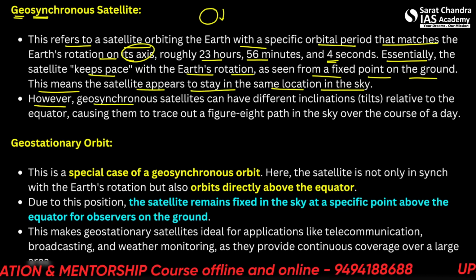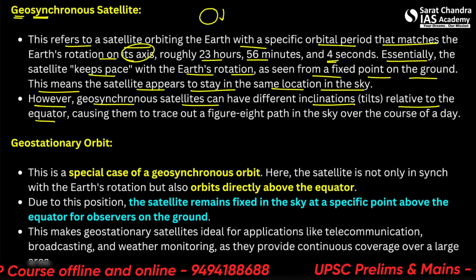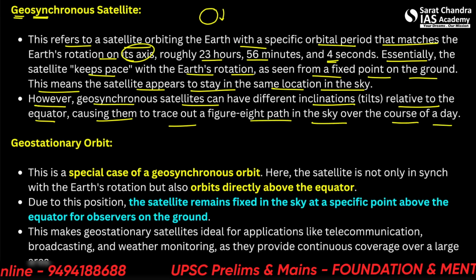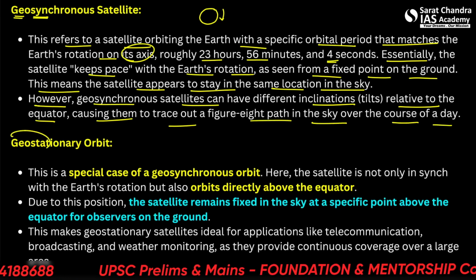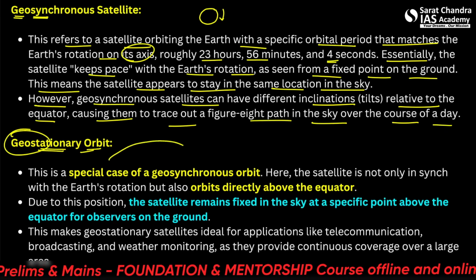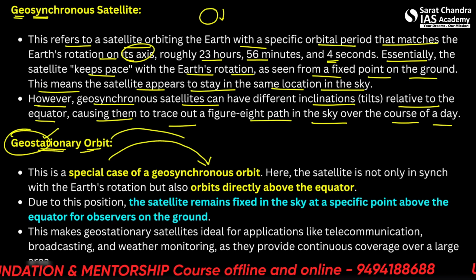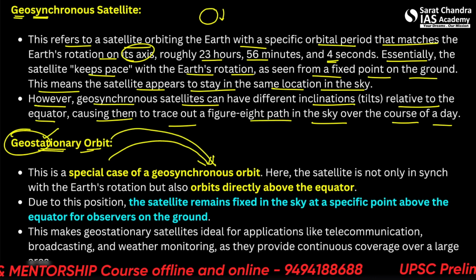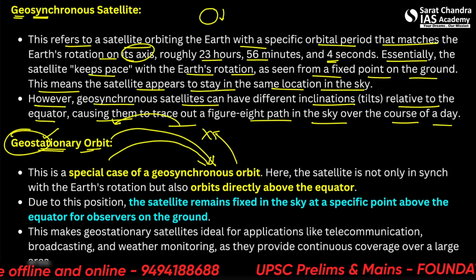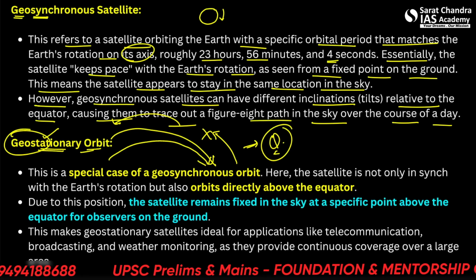However, geosynchronous satellites can have different inclinations relative to the equator, causing them to trace out a figure 8 path in the sky over the course of a day. Alright, now let's talk about the geostationary orbit. This is a special case of a geosynchronous orbit. All geostationary orbits are geosynchronous orbits, but all geosynchronous orbits are not geostationary orbits. Alright, this is a question here. Take care of it. I may ask it tomorrow in the Telegram channel.